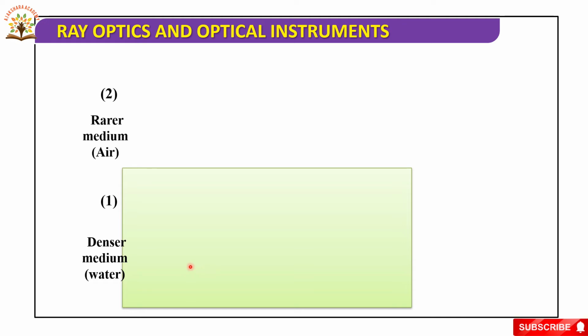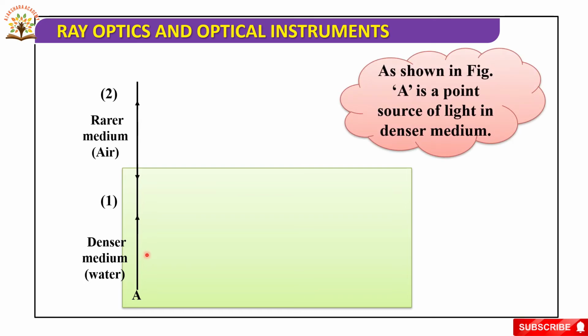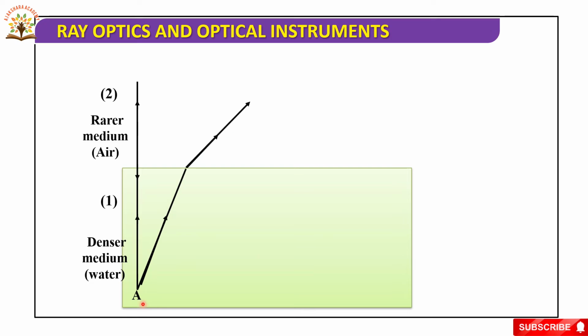Now, this is the denser medium. We are taking water as the denser medium and air as the rarer medium, and this is the first medium and this is the second medium. As shown in the figure, A is the point source of light in the denser medium. Whenever a light ray travels from denser to rarer, the refracted ray moves away from the normal.